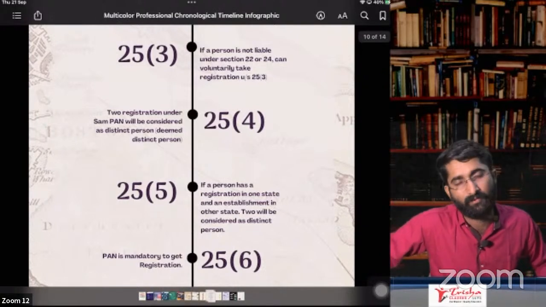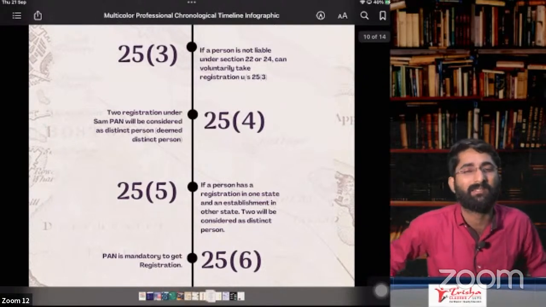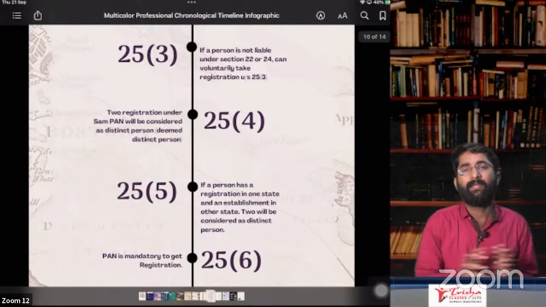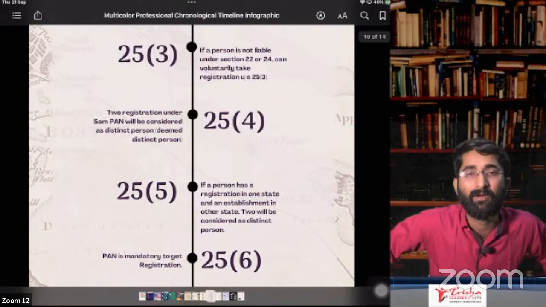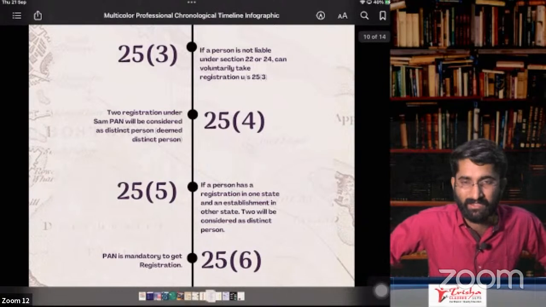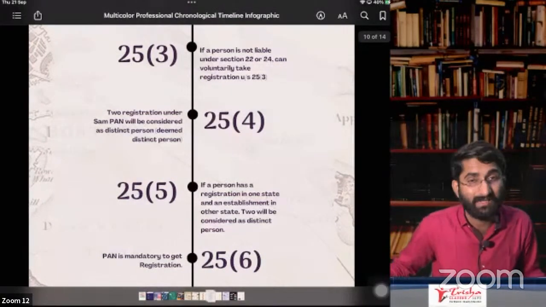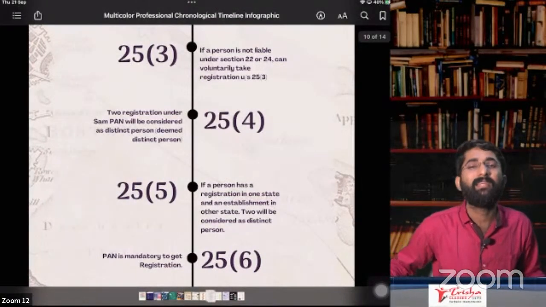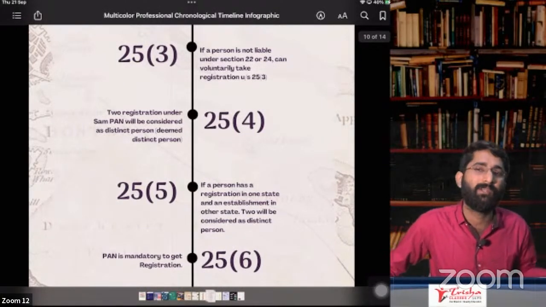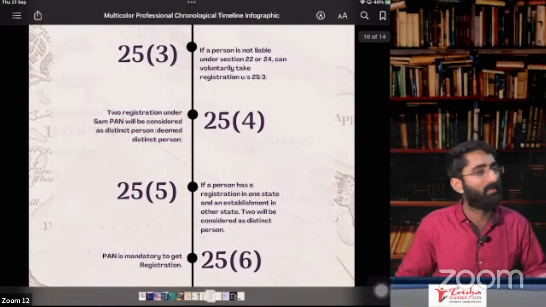In that case, those 2 establishments will be considered as deemed distinct persons. Later, section number 25, subsection 6 is about PAN. PAN is mandatory to get the registration. But section number 25, subsection 7 says that if you are NRTP, then you don't have to have the PAN. Some other documents, such as passports, you can give and you can take the registration.